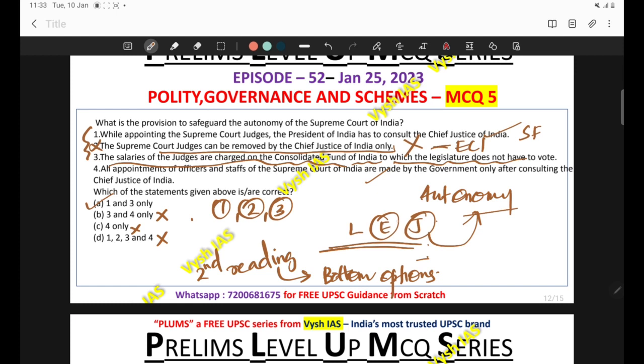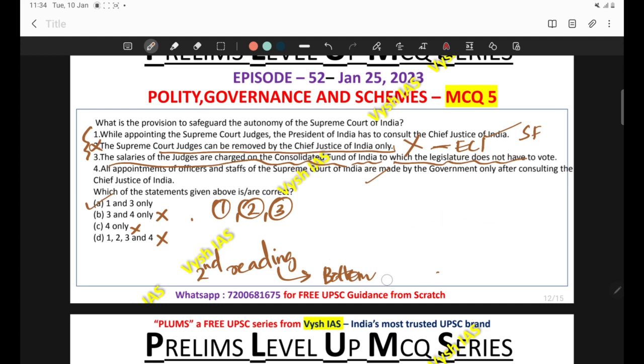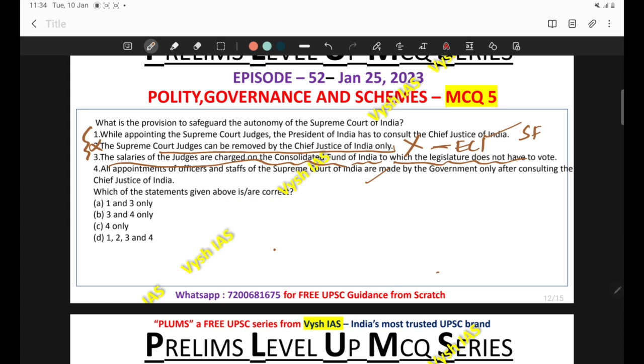You can come to the conclusion that since the Supreme Court is that powerful a body, and in India we have the autonomy of all three organs, no organ will allow another organ to intervene above a threshold. The staff of the Supreme Court is that narrow a provision, so the Supreme Court won't allow the other organ to take a hand in this appointment. You can think like that. So the correct answer comes out to be 1 and 3 only.